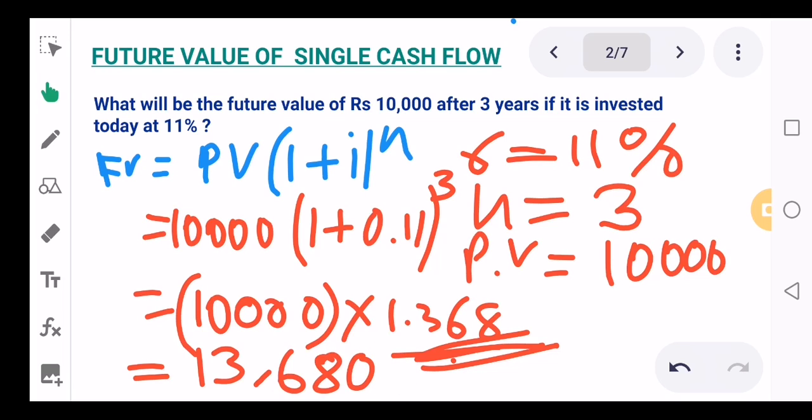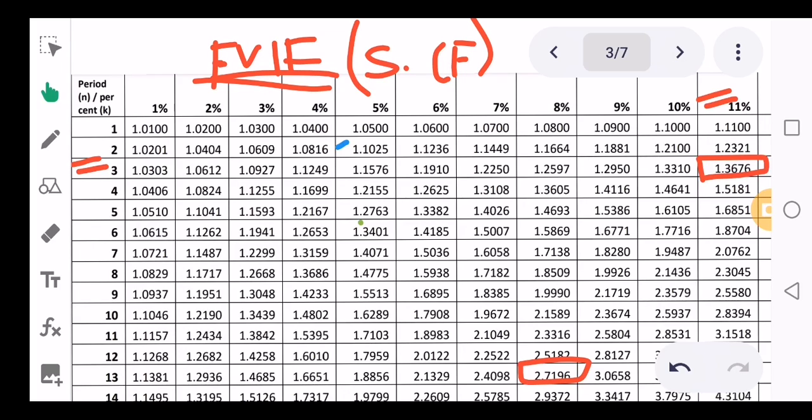Now another thing that we need to know is there is another way to solve this. We solved this using a calculator and we got 1.368. But this particular thing, that is 1 plus I to the power n, can be solved using a table. That table is this. This table is called future value interest factor, and this table is only for single cash flows. Please keep this in mind very clearly.